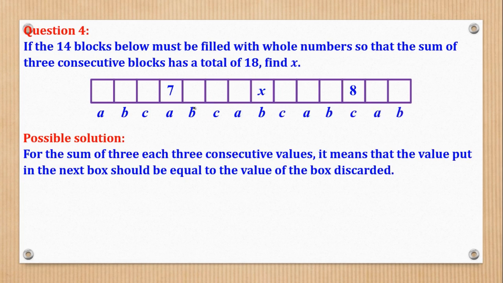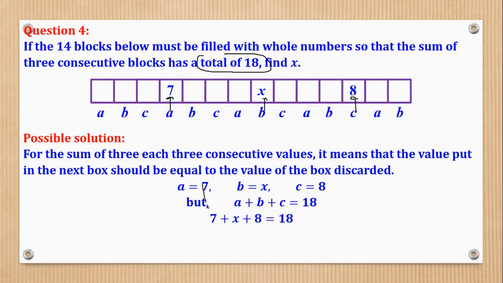When you do that, you will realize that A is equal to 7, B is equal to X, and C is equal to 8. So we say that A is 7, B is X, and C is 8. Then we remember what was given in the question, that the total of 3 must be 18. So A plus B plus C is equal to 18.